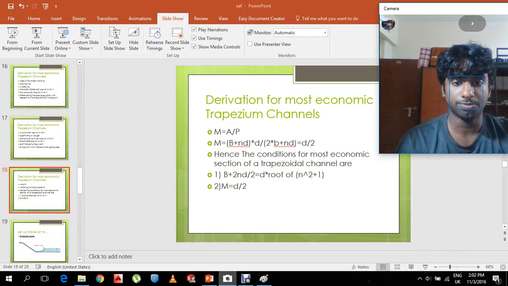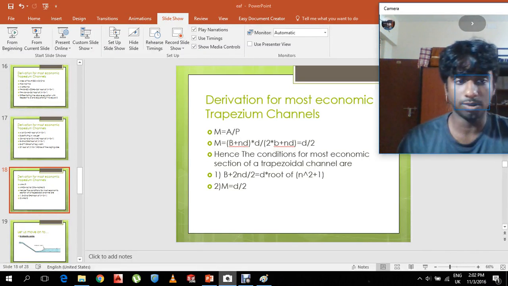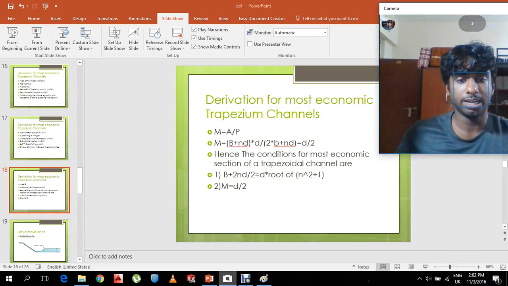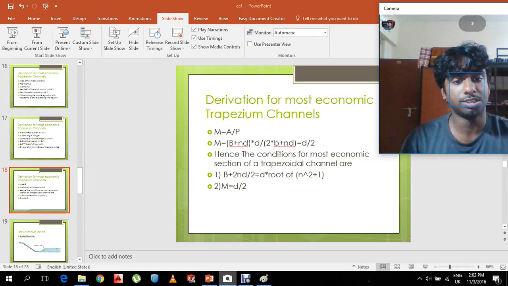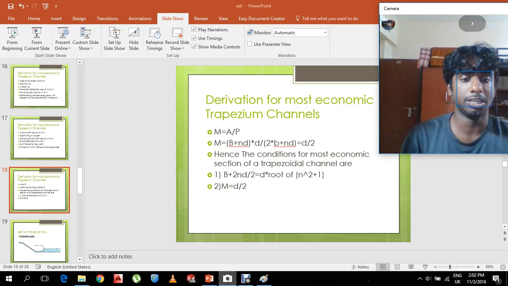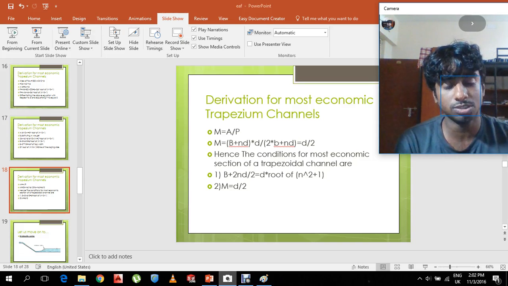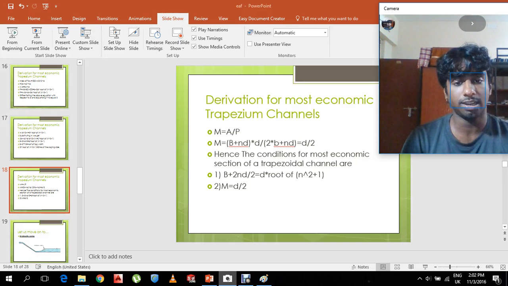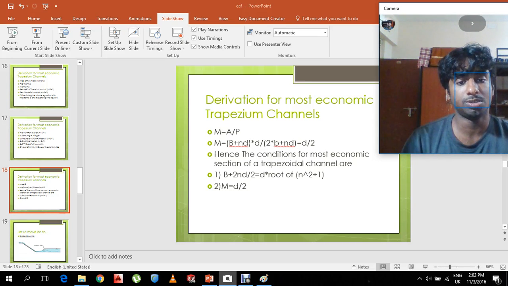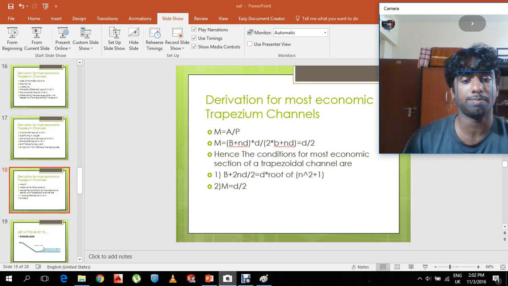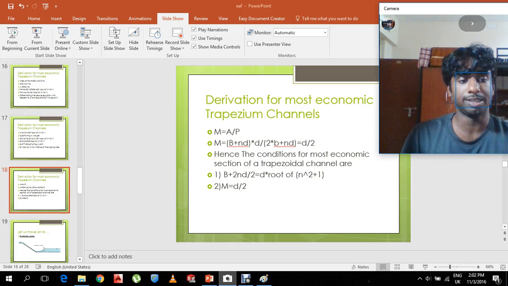We also have to find out the hydraulic depth, which is equal to area by perimeter. Hydraulic depth is equal to (B plus nD) into D by 2 into (B plus nD), which is equal to D by 2. Hence, the conditions for the most economic section of the trapezoidal channel are (B plus 2nD) by 2 equal to D into root of n square plus 1, and M equal to D by 2.